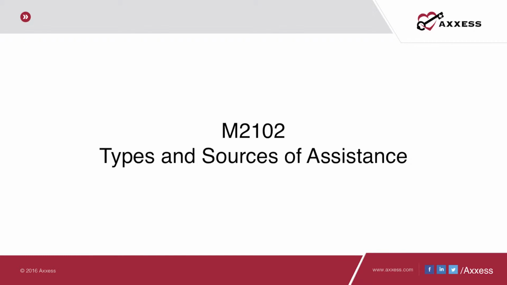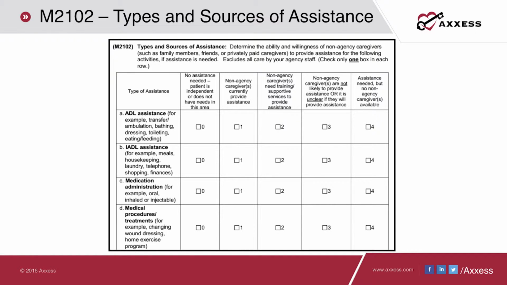M2102, Type and Source of Assistance. Type and source of assistance determines the ability and willingness of non-agency caregivers, such as family members, friends, or privately paid caregivers, to provide assistance for the following activities if assistance is needed. Read each question carefully and keep in mind that there are examples provided in each section to assist with answering the intent of this question.